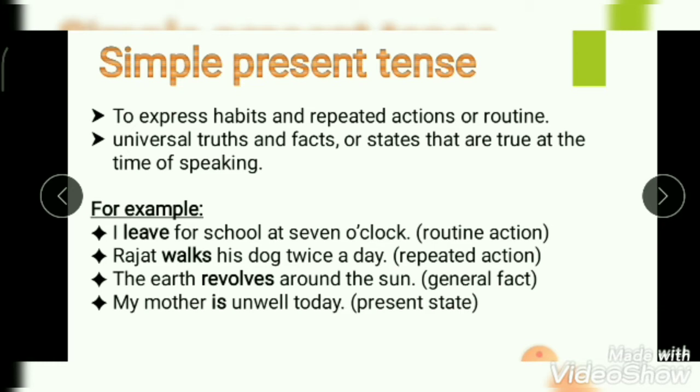The action is repeated. So it is an example of repeated action which can be written in the present tense. The earth revolves around the sun. It is an example of general fact. My mother is unwell today. It shows the present state. At present she is unwell.